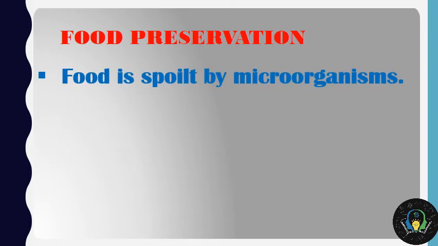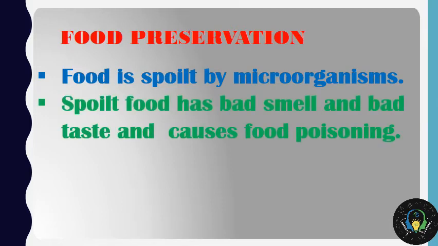Food is spoiled by the microorganisms. If you are keeping an apple after taking one bite from it, if you are keeping it for 5 minutes without doing anything outside the refrigerator, you may have observed some brown color spots on it. This white color apple turned into brown color patches because of the microorganisms acting on it very rapidly. So spoiled food has bad smell and bad taste and causes, as we have discussed earlier, food poisoning.